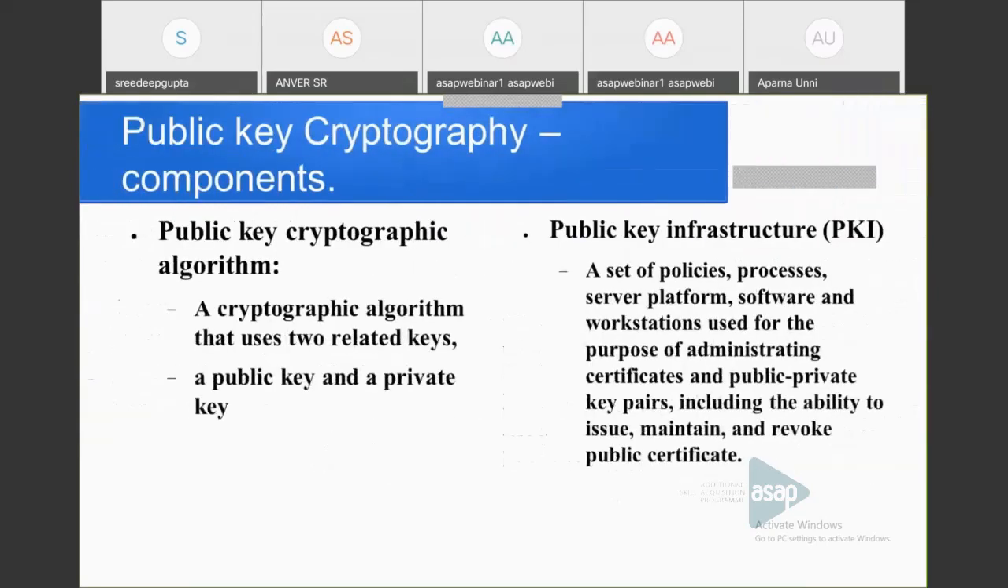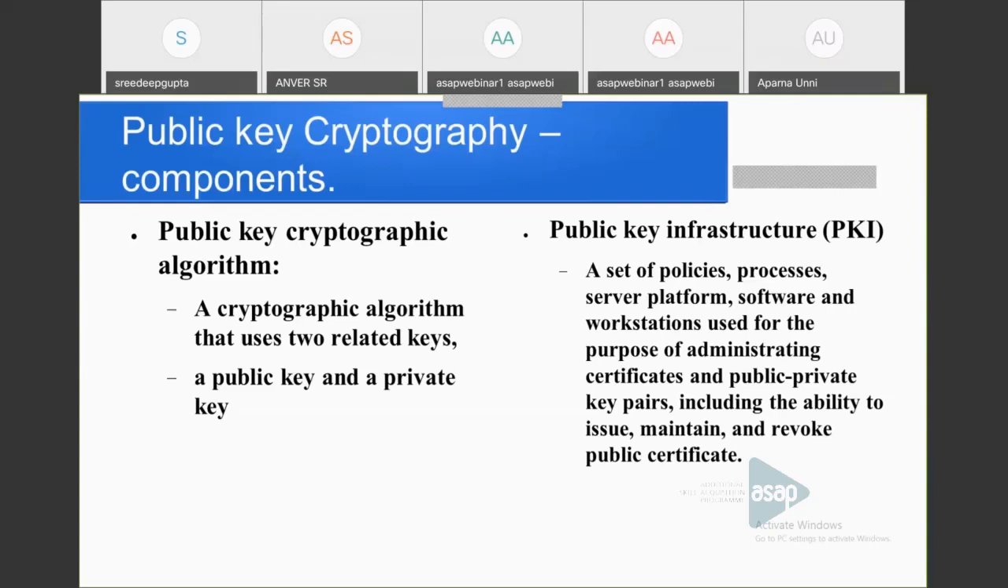So two more components there. There is a public key cryptographic algorithm, that is, the encryption and decryption algorithms. They use two keys, a public and a private key. And next is public key infrastructure, the complete system.